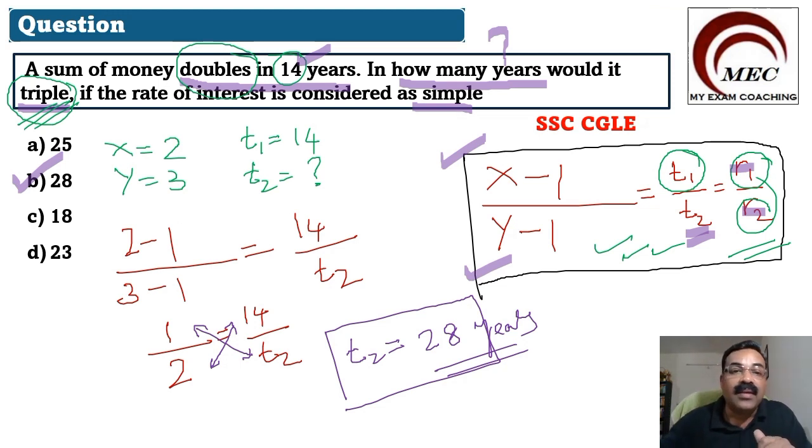X and Y: money doubles in 14 years, that is doubles, so 2 we will take as X and 3 we will take as Y. So now put it in the formula and we got the answer equal to 28. Accordingly, we will mark the question. Understand the concept very clearly. These types of questions are very, very common and you can easily solve them. There is no difficulty in this. The only thing you have to understand is how to approach this type of question. That's all. I hope it is clear to you and please note it. Then let us go to the next question.